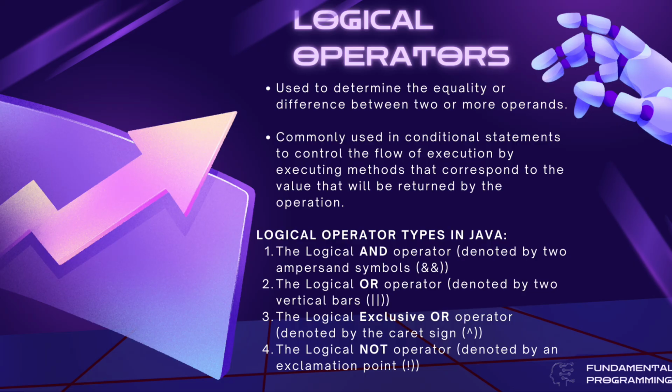So we are at the last part of our types of operators. Lastly, we will be discussing logical operators. Logical operators are used to determine the equality or difference between two or more operands. It is commonly used in conditional statements to control the flow of execution by executing methods that correspond to the value that will be returned by the operation. We will use these operations in our code.